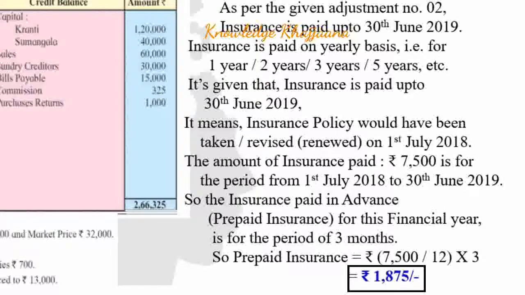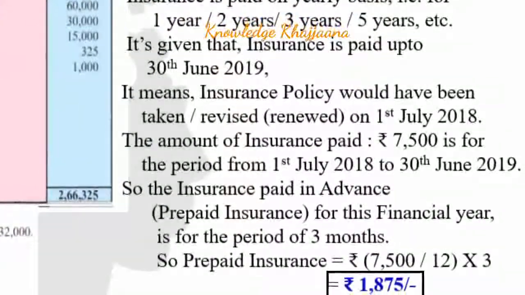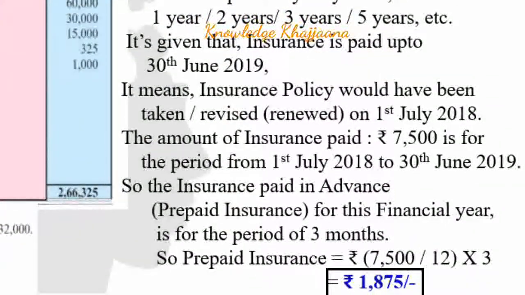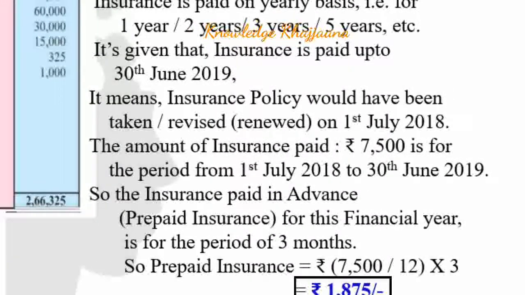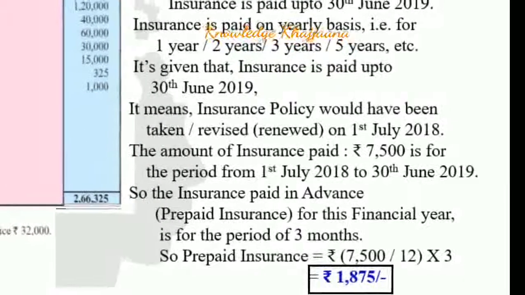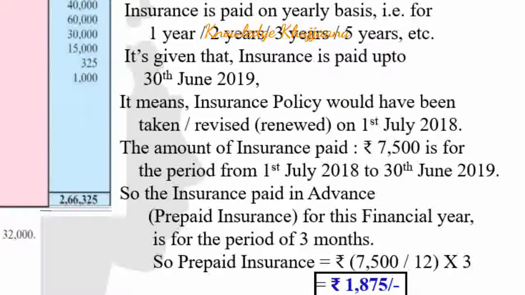The amount of insurance paid this year is rupees 7,500, which is paid for the period starting from 1st July 2018 to 30th June 2019. So how to calculate the insurance paid in advance? That is called prepaid insurance.